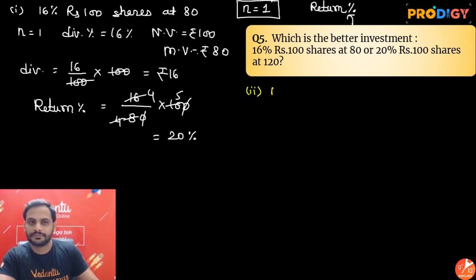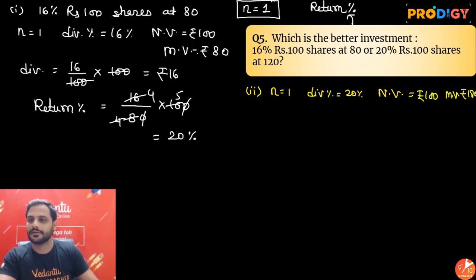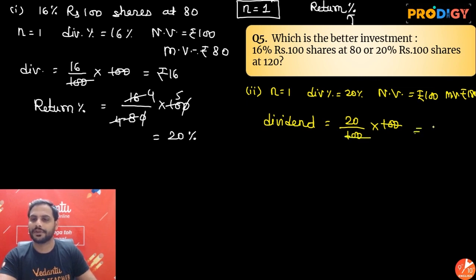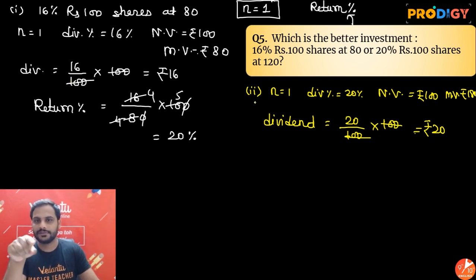So for the second one, n is equal to 1, dividend percentage is 20%, nominal value is rupees 100, and market value is rupees 120. First, how much will be the dividend or income earned from one share? It will be 20% of nominal value 100, so 20 rupees is the income. Now look, income generated from one share is more in the second case compared to the first one. First one is giving only 16 rupees per share, second one is giving rupees 20 per share.